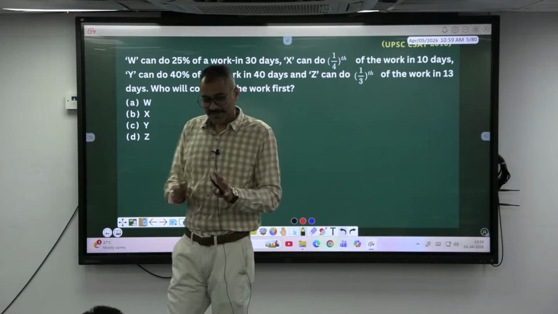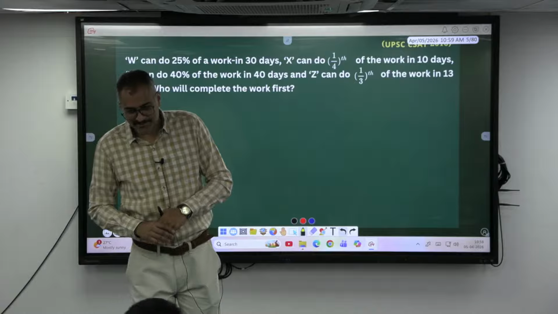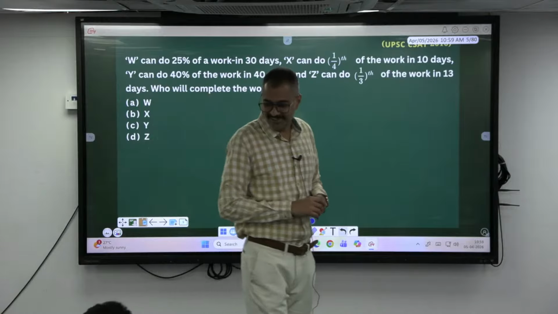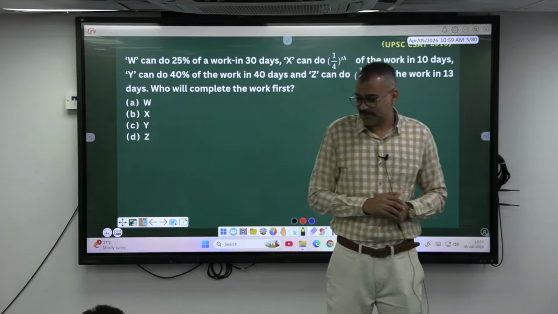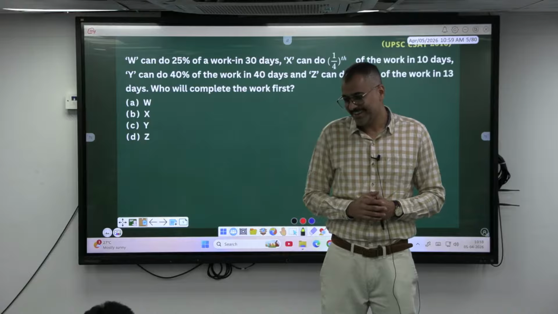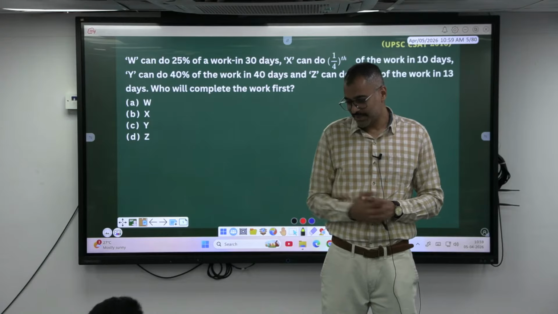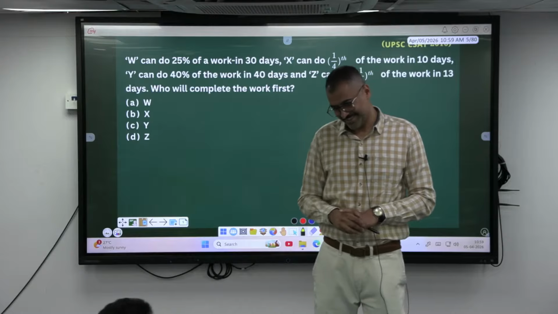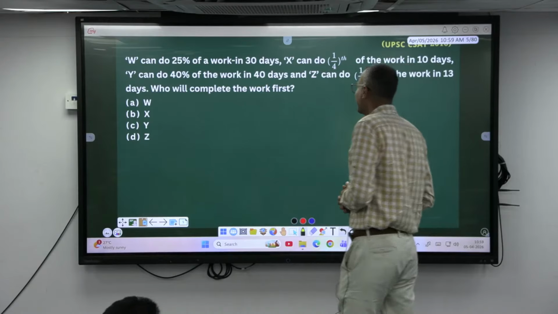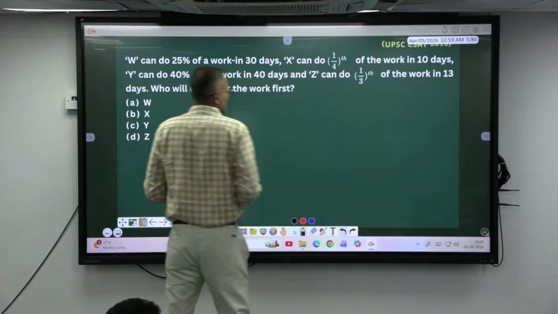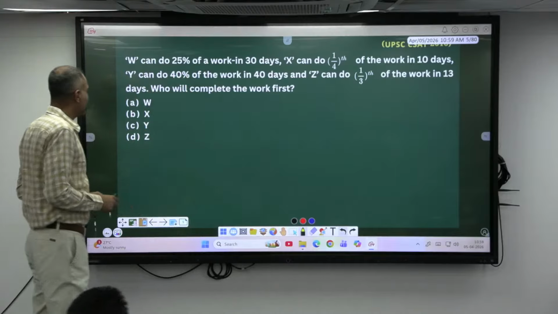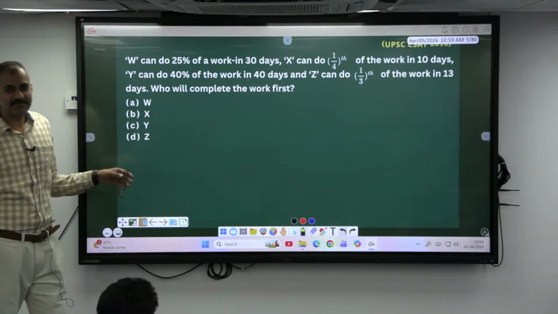Hey, ಹಂಗೆ ಹೇಳೋ 40% 40 ಆದ್ರೆ 100 ಗೆ ಎಷ್ಟು? So Z can do 1/3 of the work in 13 days. Who will complete the work first? Simple thing.